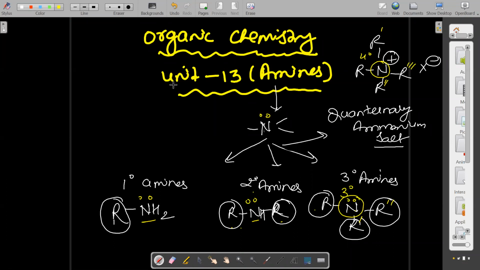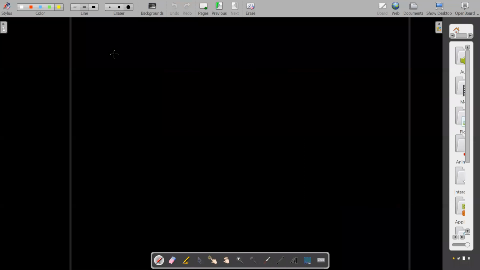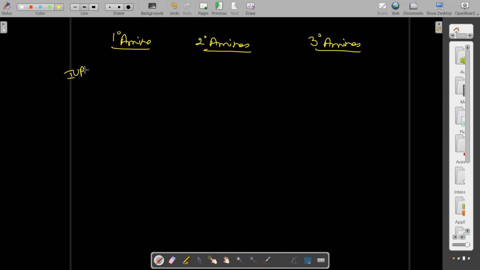Now the next thing: when we are discussing types of amines, we also have to discuss IUPAC naming. So how can we write the IUPAC naming? For primary amine, 1 degree amine, 2 degree amines, and 3 degree amines, that is tertiary amines, how can we write their IUPAC names and common names? The IUPAC name is basically called alkyl,